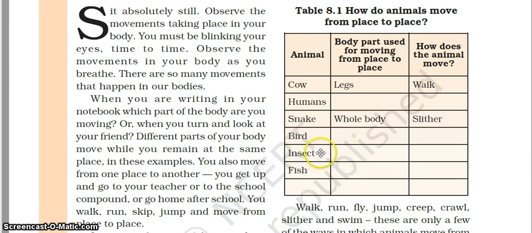Now insects have their tiny legs, and they have also wings, so they fly. Insects fly. There are different types of insects. Some have legs, like the millipedes, centipedes, and some have wings. Now fish, it has fins and it swims. So you can fill this table.